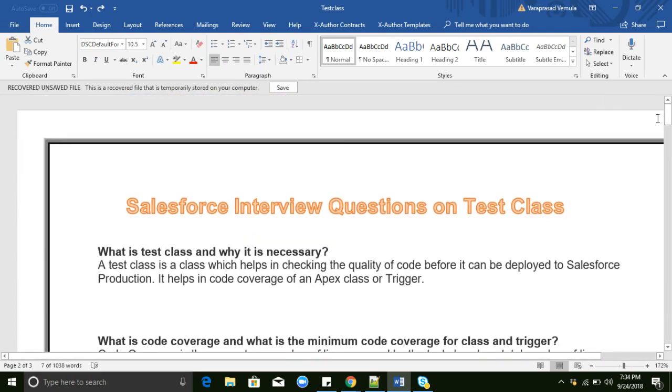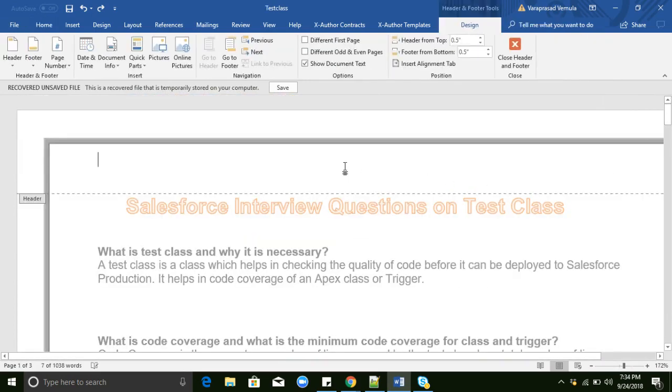So in this Salesforce interview, they will mainly ask you what is the use of seeAllData=true, and whether it is a best practice or not. This is one question. And the use of Test.startTest and Test.stopTest is also important.